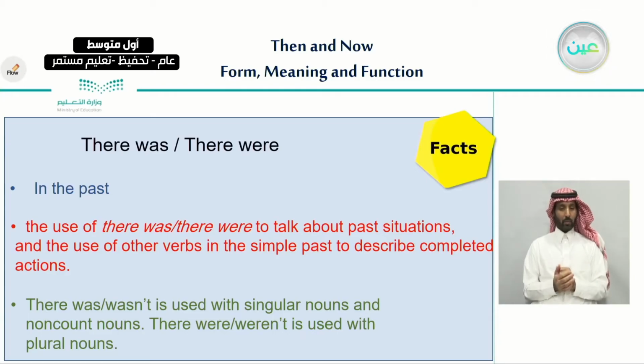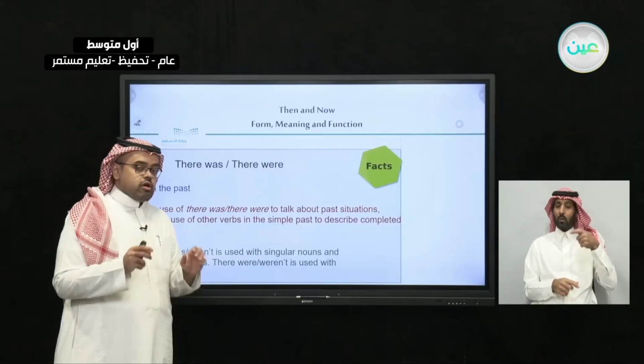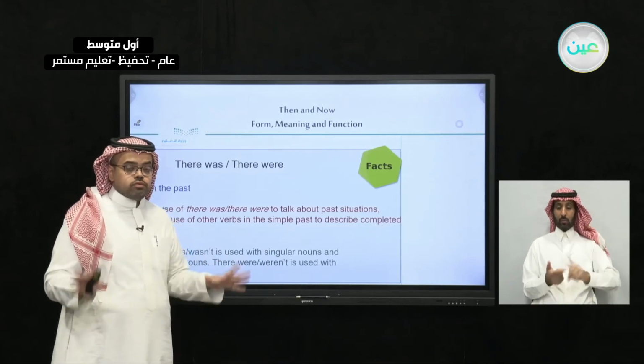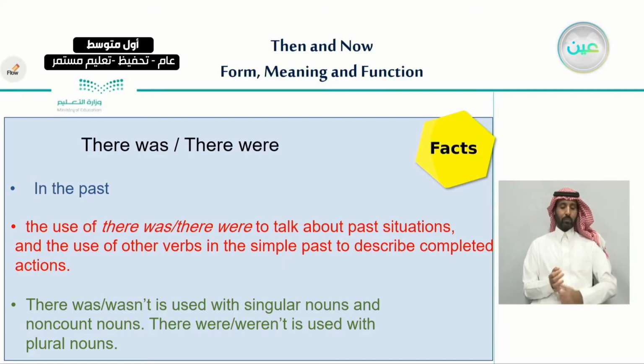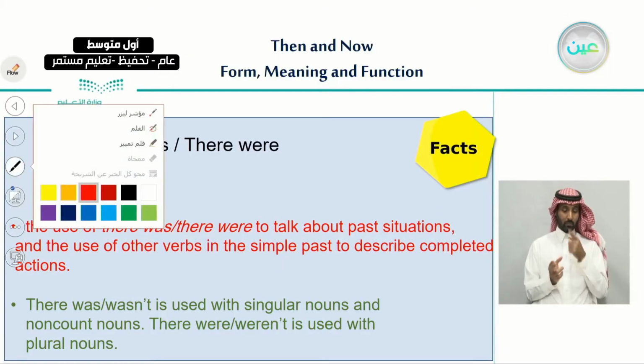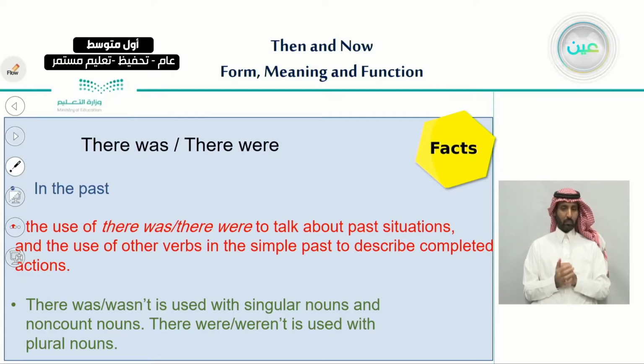So when can we use there was and there were? These are facts, important information that we need to learn before we start using there was and there were. This is the most important thing, that we use them in the past. And also the use of there was or there were to talk about past situations, to talk about things that happened in the past, and the use of other verbs in the simple past to describe completed actions.